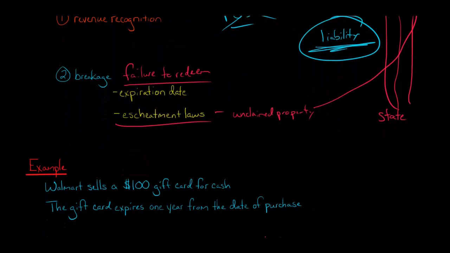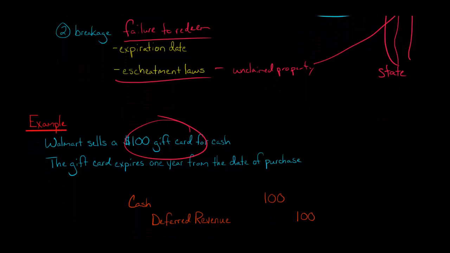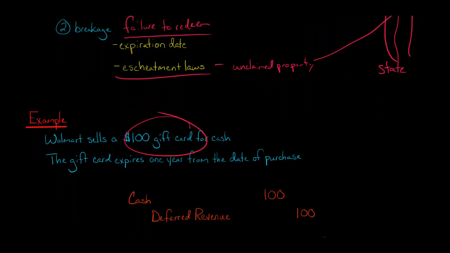Let's say that Walmart sells a $100 gift card for cash, and the gift card is going to expire in 1 year. I don't know if Walmart actually has an expiration date on its gift cards, but let's just assume that it does. So 1 year from the date of purchase. If the person with the gift card doesn't spend it by then, we're going to have to discuss what to do with that.